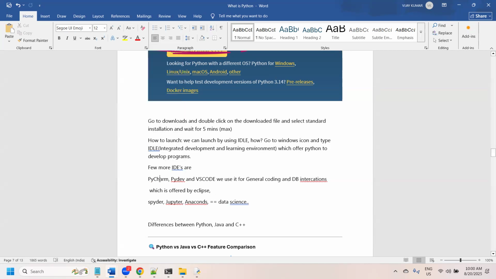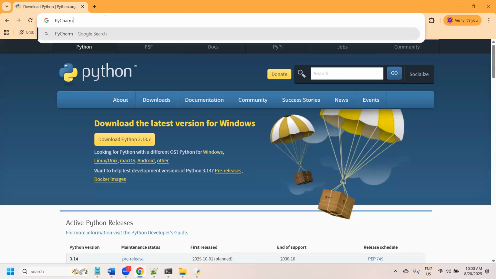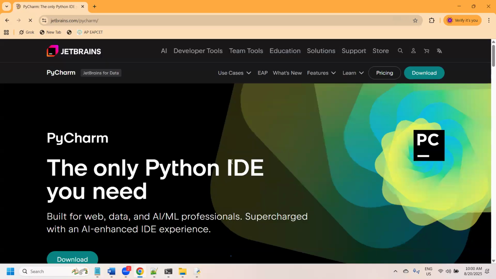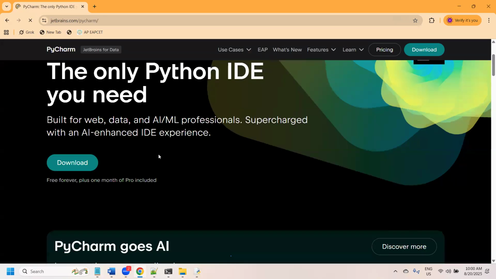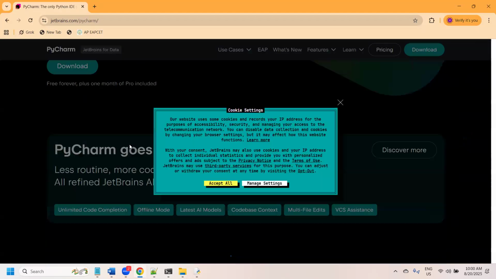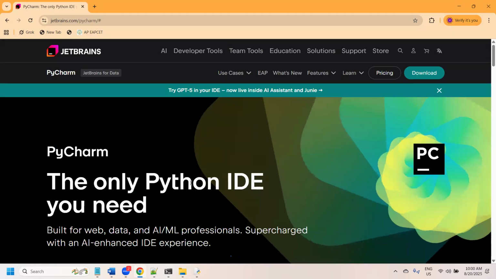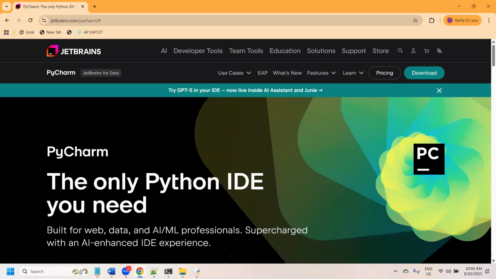We can also go to Google and search for PyCharm. If you search for PyCharm, it will be very helpful. PyCharm, the only Python IDE you need. Here we can download PyCharm and make use of it. It's all straightforward, the way you are going to do it. Any doubts here?